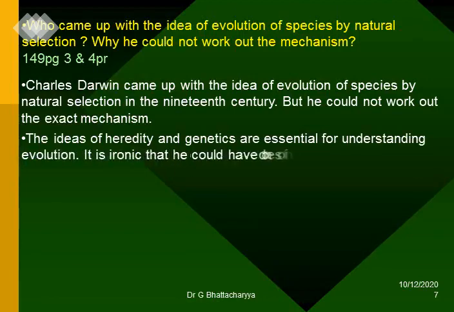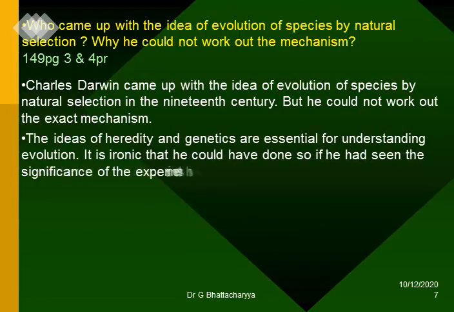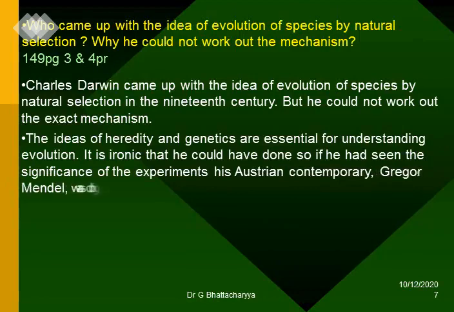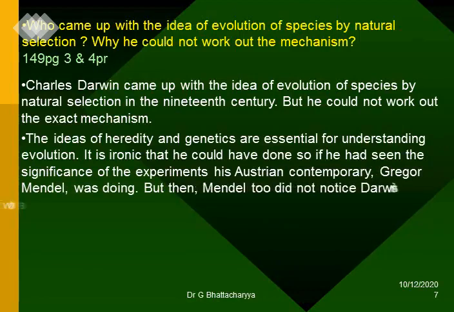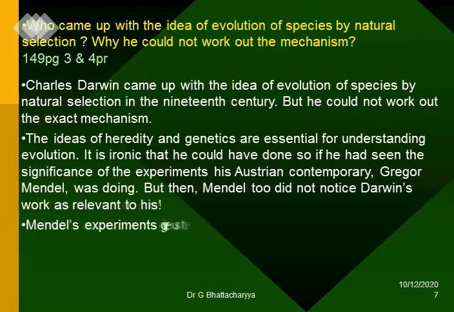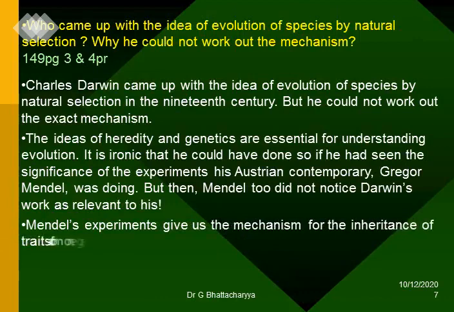It is ironic that he could have done so if he had seen the significance of the experiments his Austrian contemporary Gregor Mendel was doing. But then Mendel too did not notice Darwin's work as relevant to his. Mendel's experiments give us the mechanism for the inheritance of traits from one generation to the next.